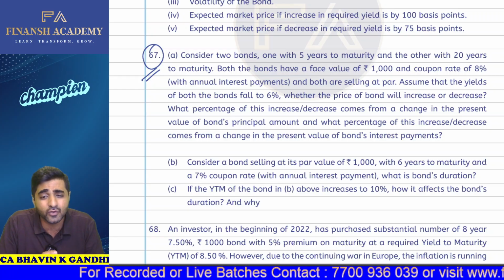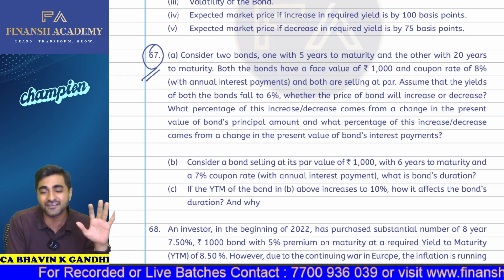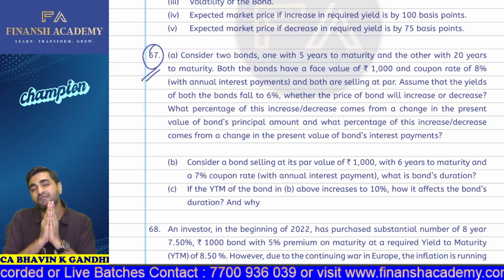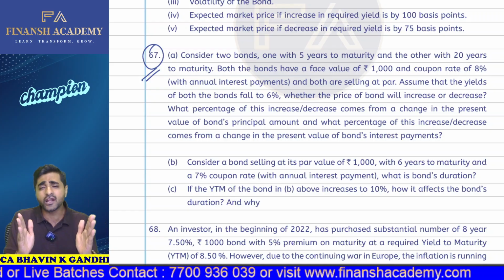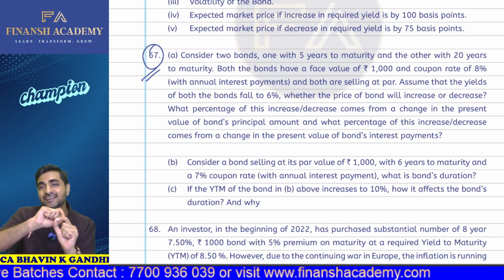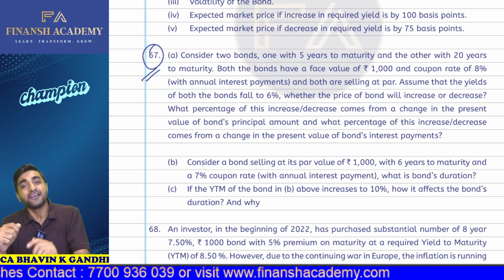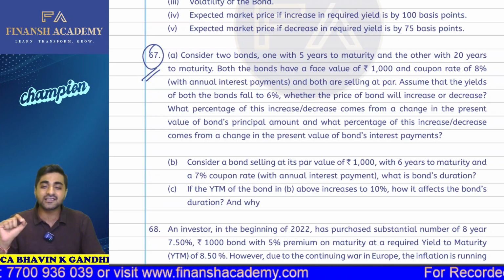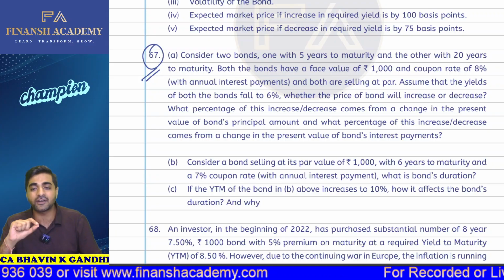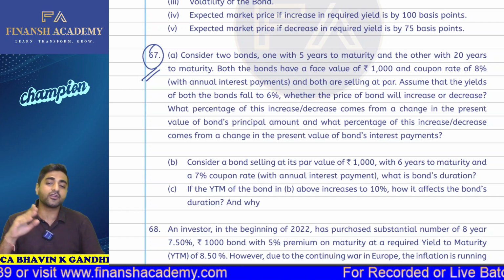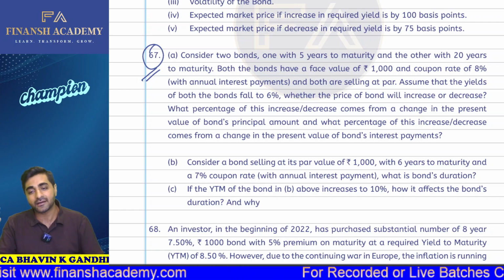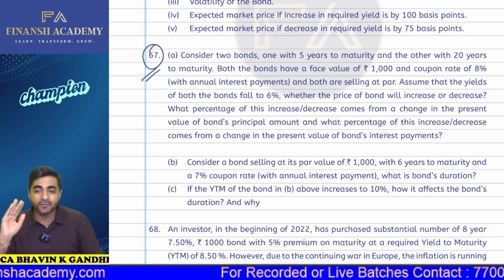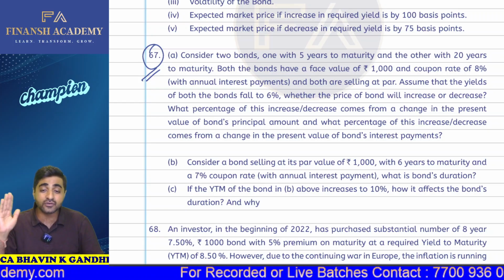My very first question to you is, there is one bond which is maturing in 5 years. There is another bond which is maturing in 20 years. Of course, the bond which is maturing in 5 years will have more principal default risk as compared to the 20-year bond, which will be more exposed towards your interest rate risk. Both bonds have a face value of 1000 and a coupon rate of 8% with annual interest payments, and both are selling at par. So the actual B0 is also nothing but 1000 rupees. Assume that the yields of both the bonds fall to 6%.